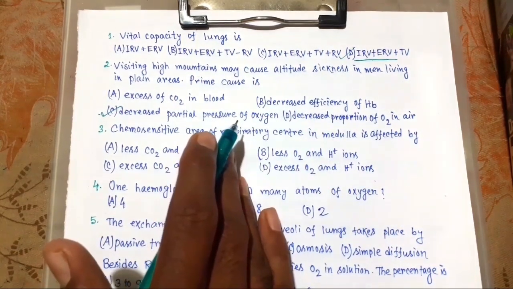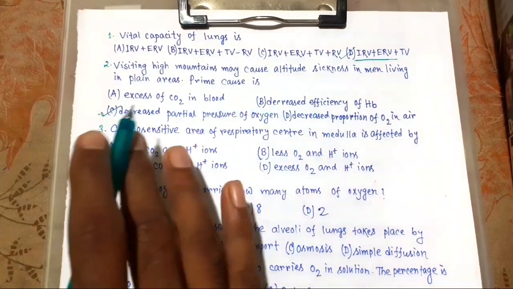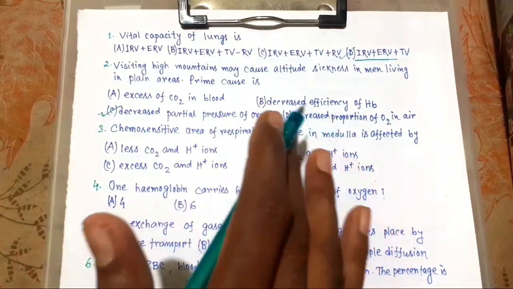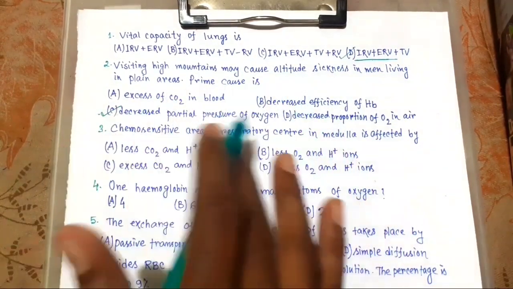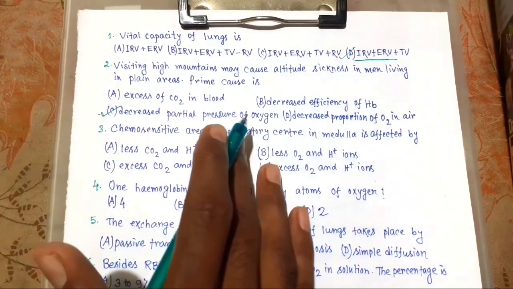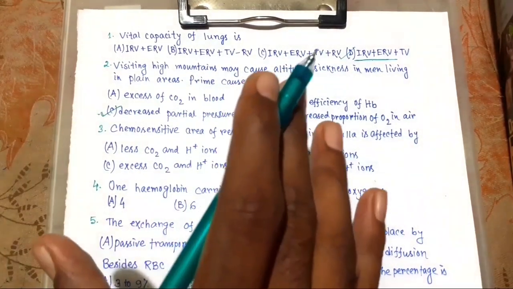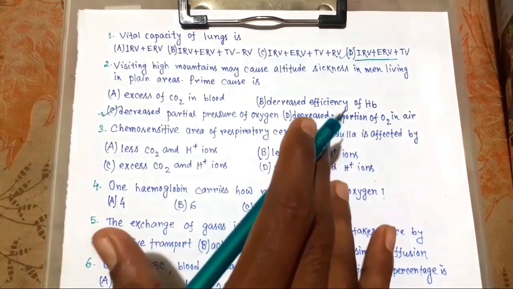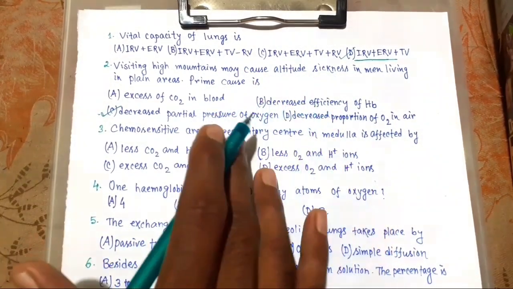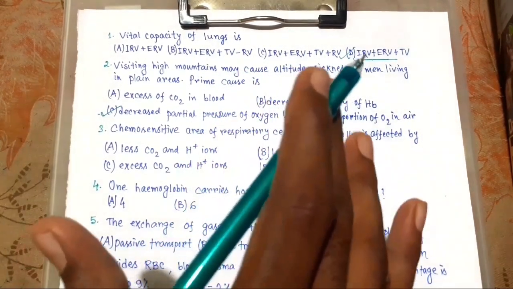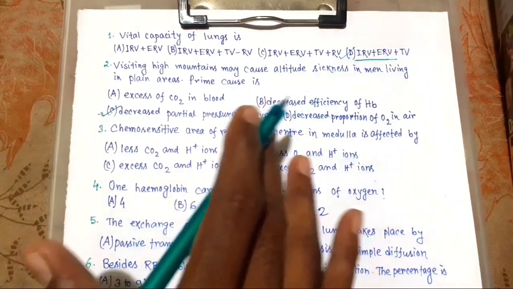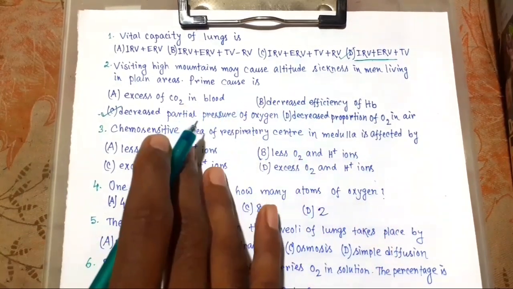So this chemosensitive area, situated by the side of the respiratory rhythm center, is highly sensitive to the changes of CO2 and hydrogen ion concentration in blood.